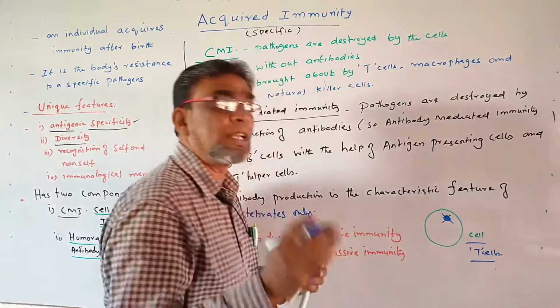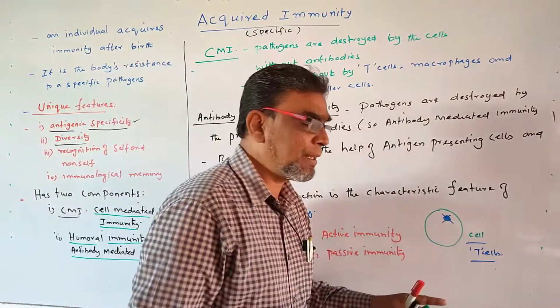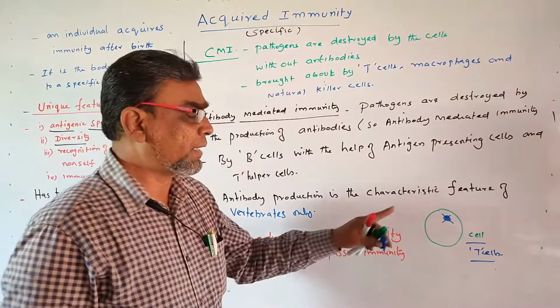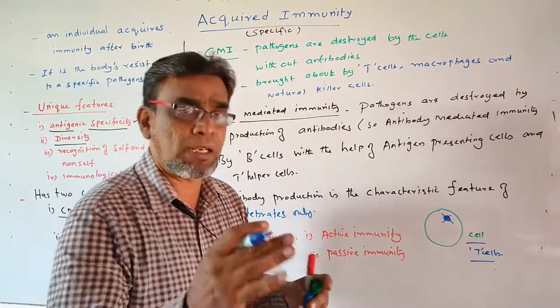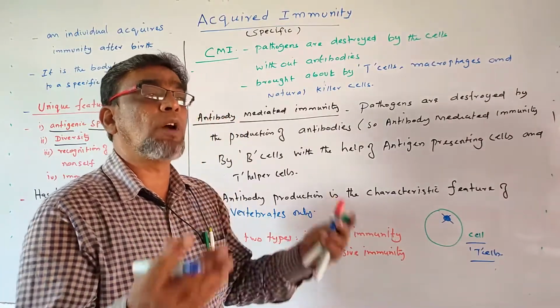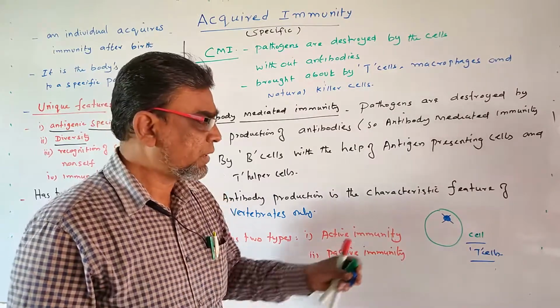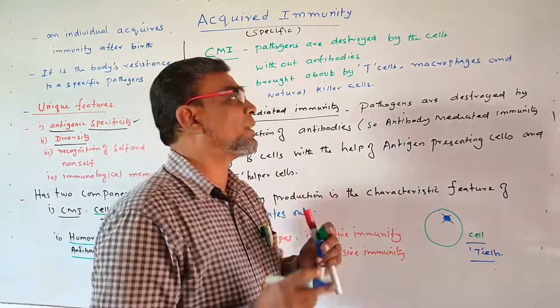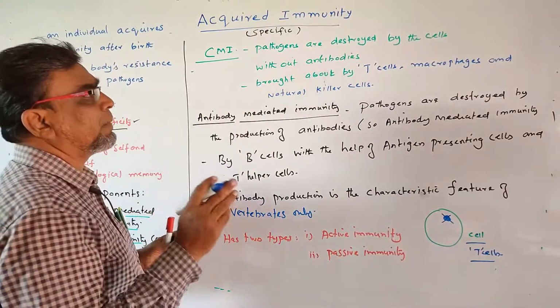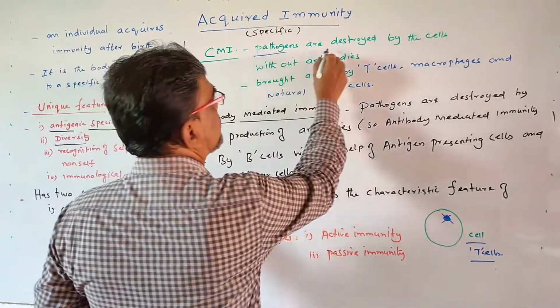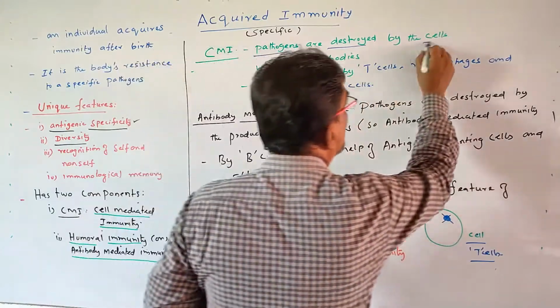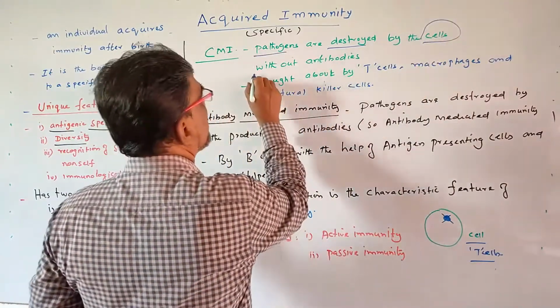With the help of T cells, it kills the microbes directly without involvement of antibodies. This is called cell-mediated immunity: pathogens are destroyed by the cells without antibodies.